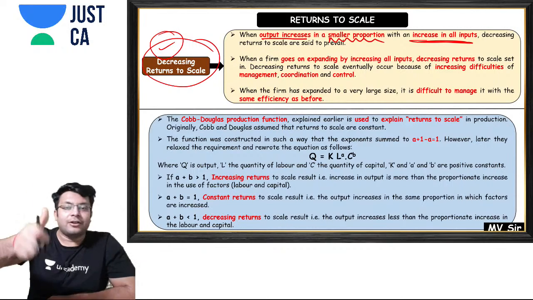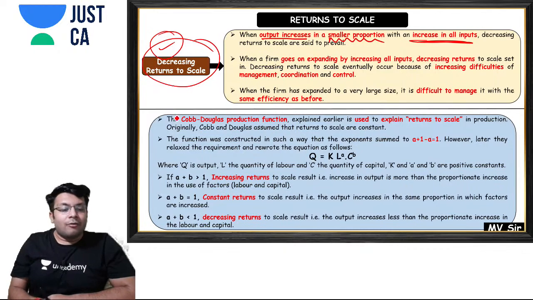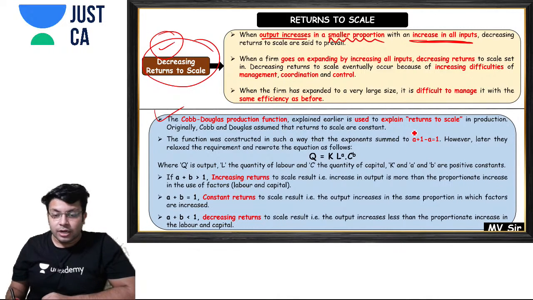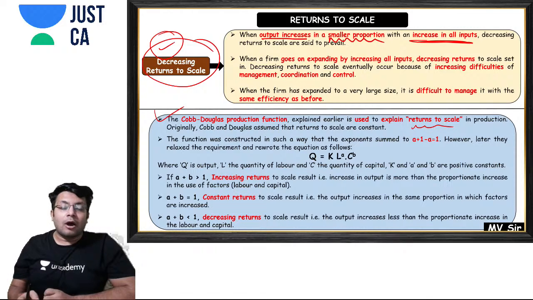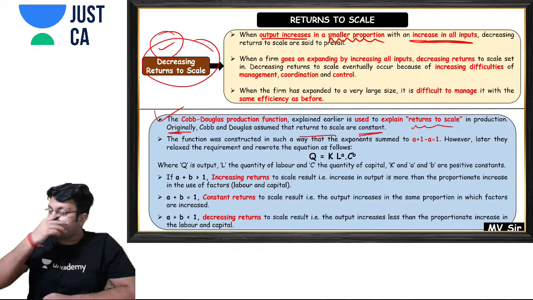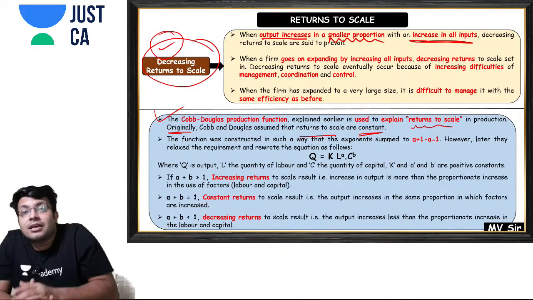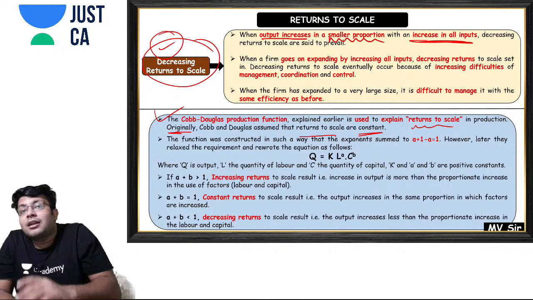Yes, very good. Now the Cobb-Douglas production function was used to explain the returns to scale. Originally Cobb and Douglas assumed that the returns to scale were constant.